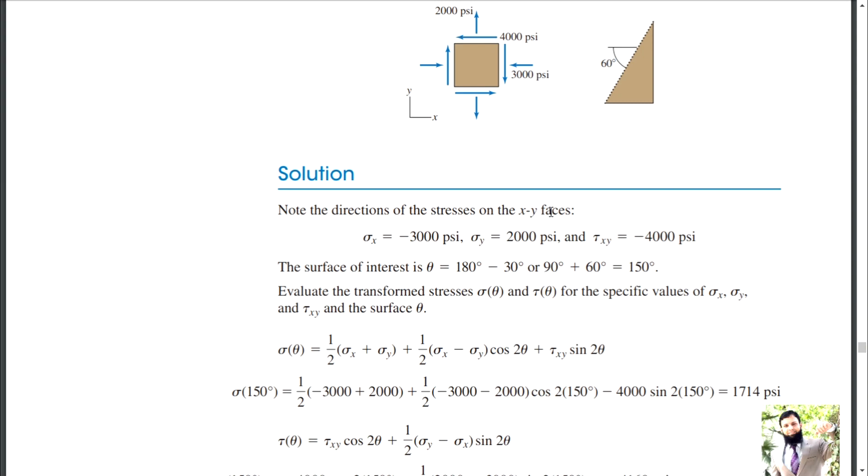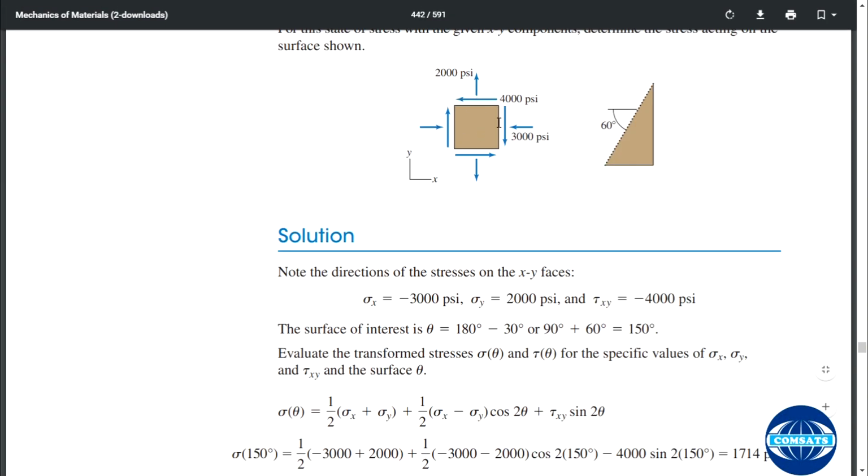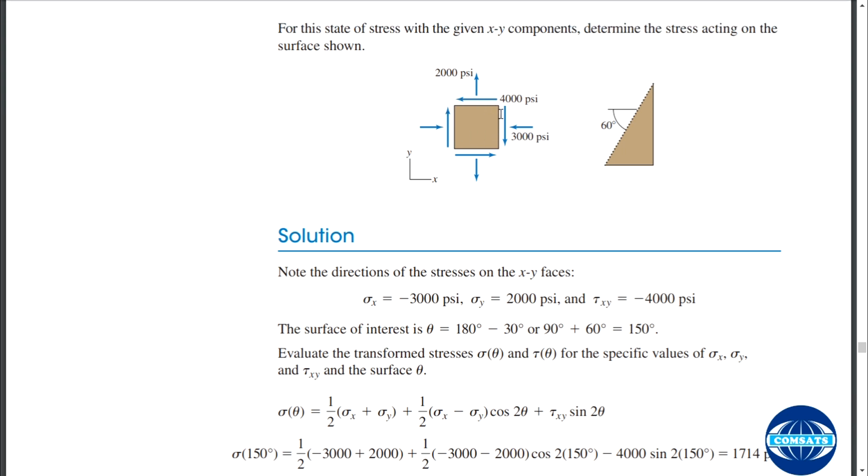Note the direction of stresses on the x and y faces. Direction is important. This is compression inside. So sigma x is equal to minus 3000 psi compression, and sigma y is 2000 psi outwards, so that is positive. And shear, we talked that if that is counterclockwise to the positive x-axis, then that is positive. But if that is clockwise, then that is negative.